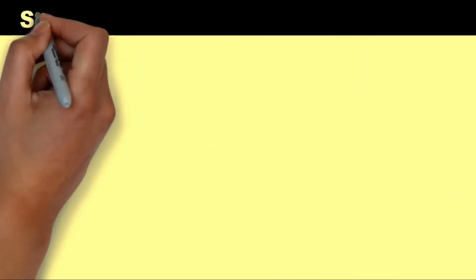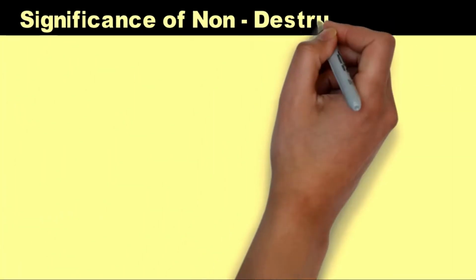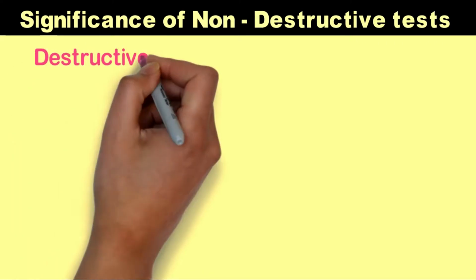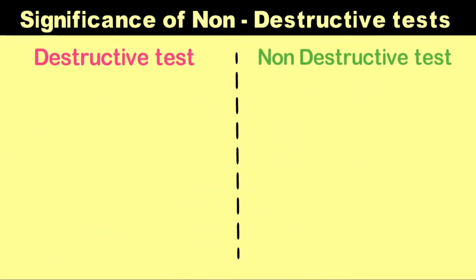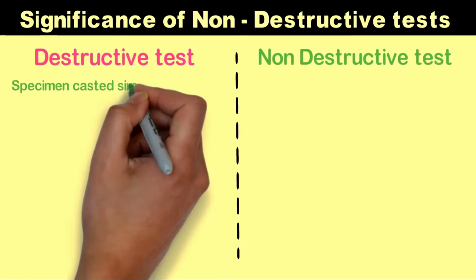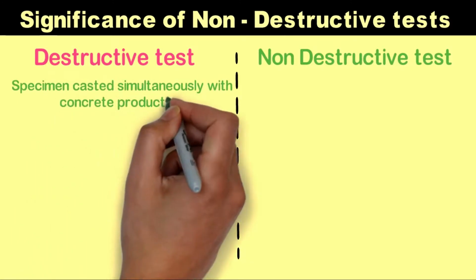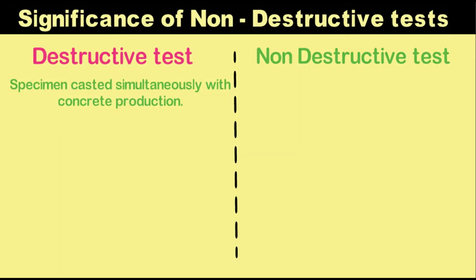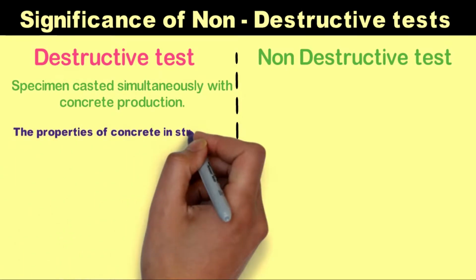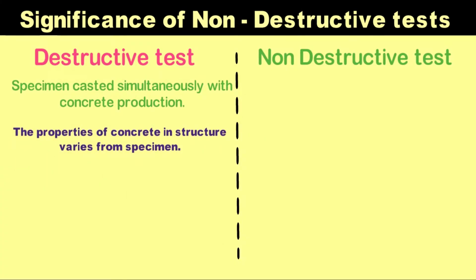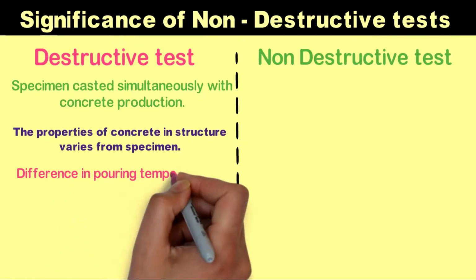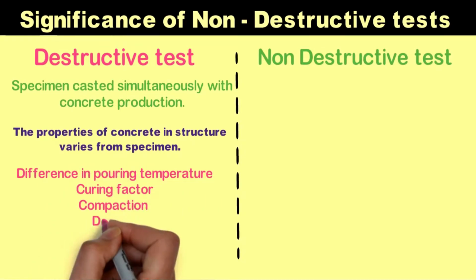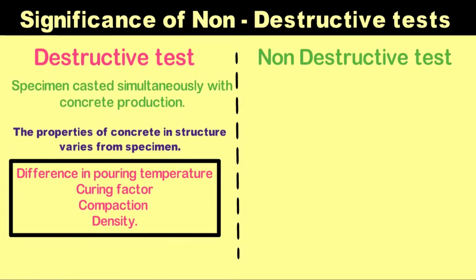What is the significance of non-destructive tests? Let us have a comparison between the destructive test and the non-destructive test. In the case of a destructive test, the specimen is cast simultaneously with the concrete production. The main problem with the destructive test is that the properties of concrete in a structure vary from the specimen due to the difference in pouring temperature, curing factor, compaction factor, density of raw materials, etc.